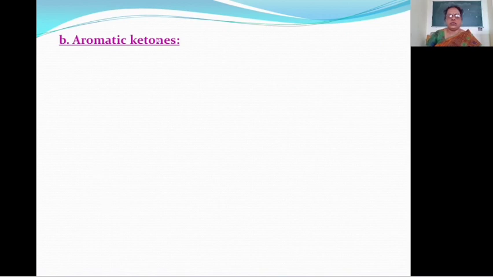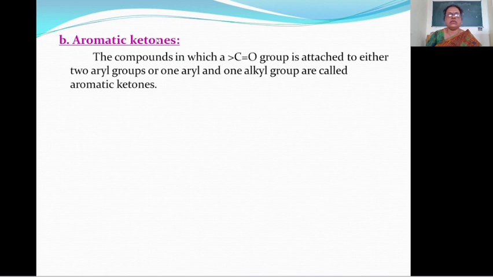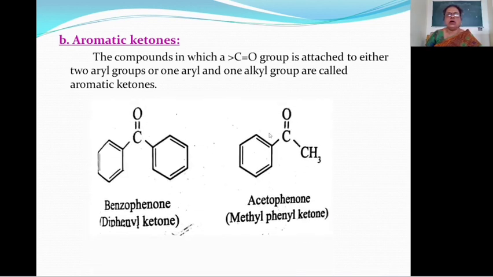Then aromatic ketones. In the case of aromatic ketones, the compounds in which a C double bond O group is attached to either two aryl groups or one aryl and one alkyl group are called aromatic ketones.